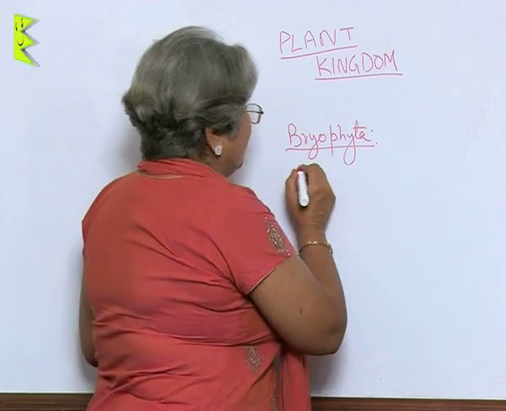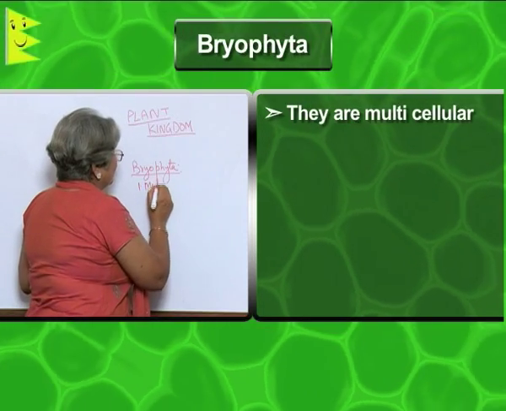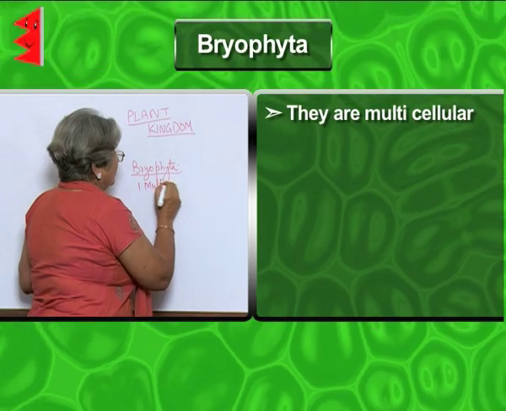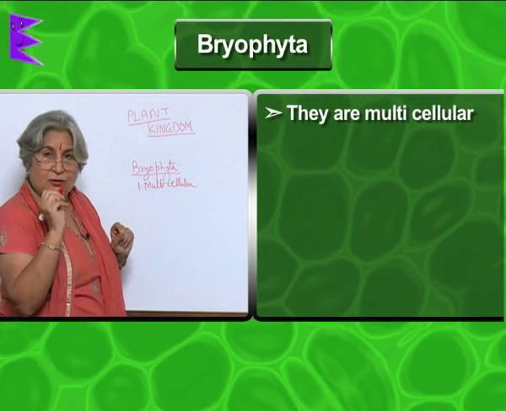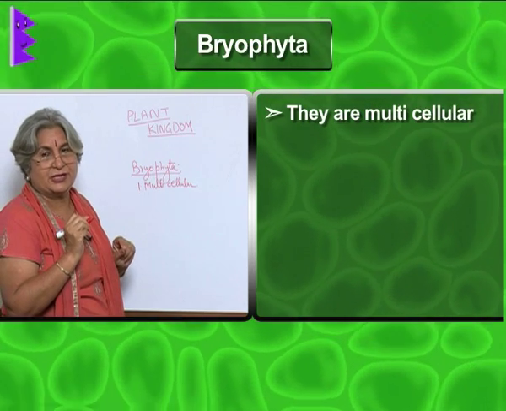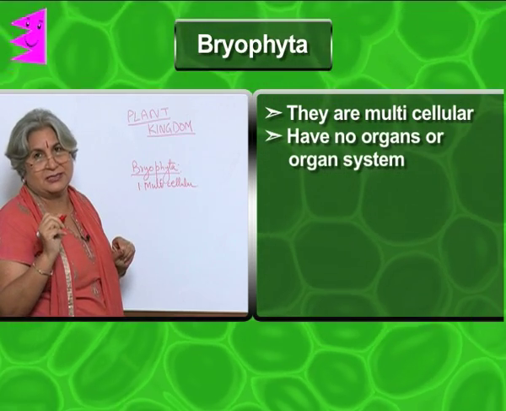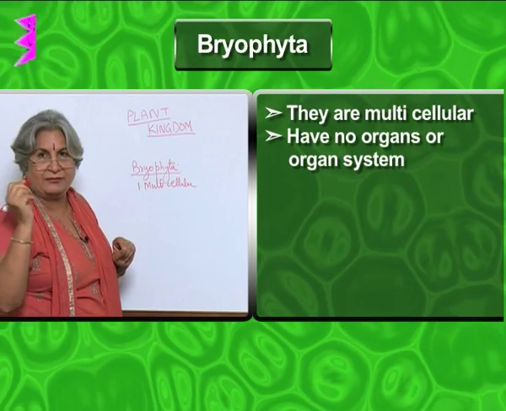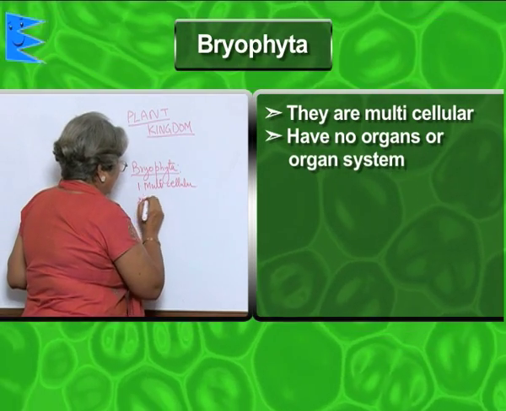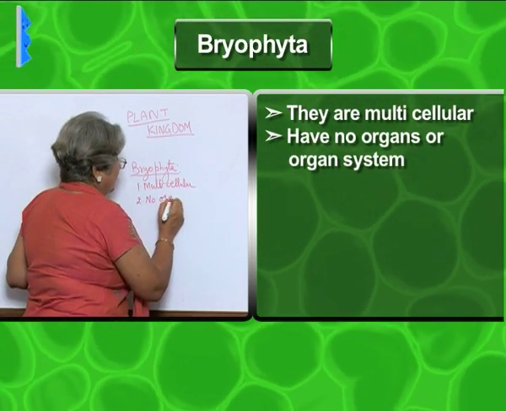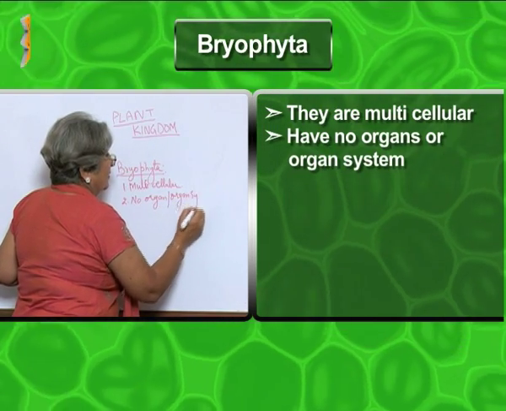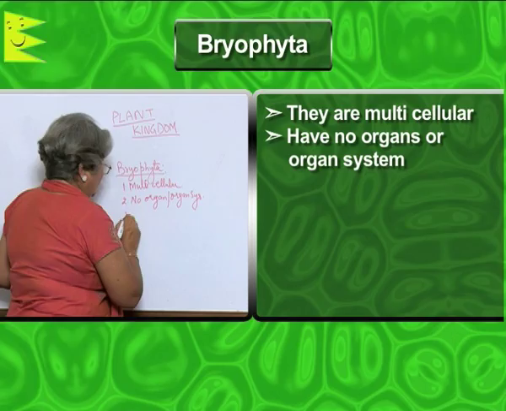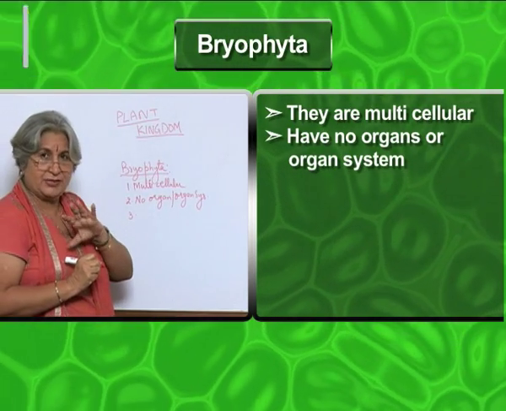So, the first point will be multicellular, but though there is some kind of tissue differentiation, no organ or organ systems. There is no root, stem, leaf. Tissue is there.